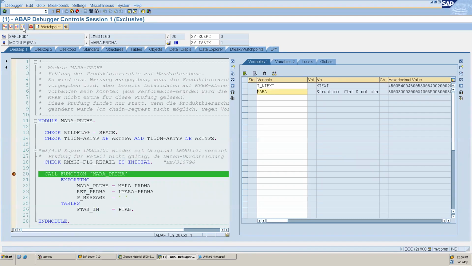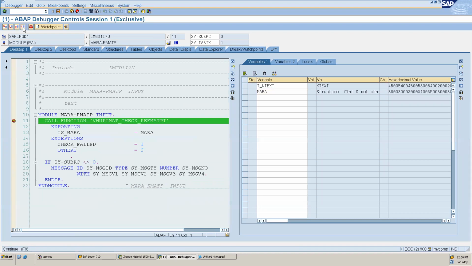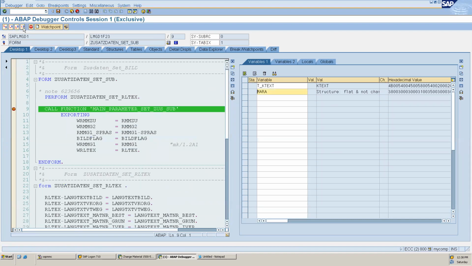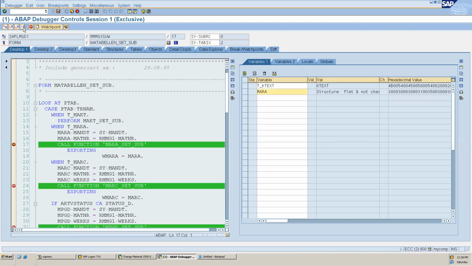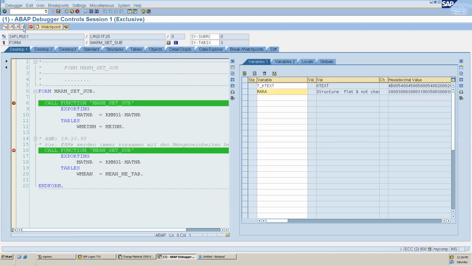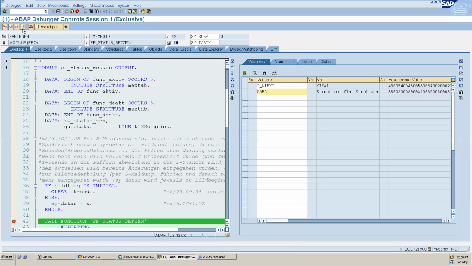So all the call functions we can see, I mean, all the function modules which are getting called. And again, with the help of this, we can easily find what all customer exits are there. If it is starting with ZZ, we can understand. But this is a long process, and S mode, C mode is just small.